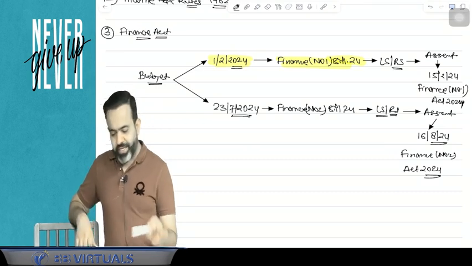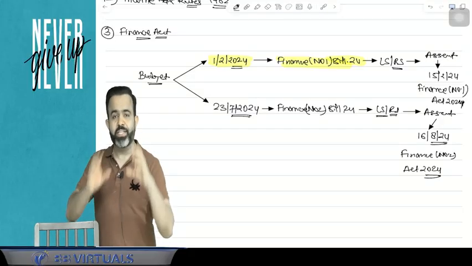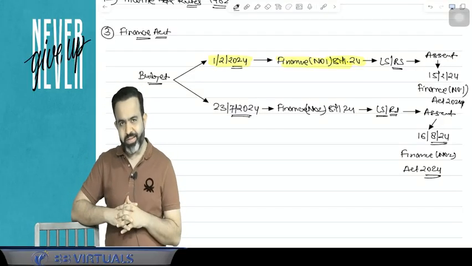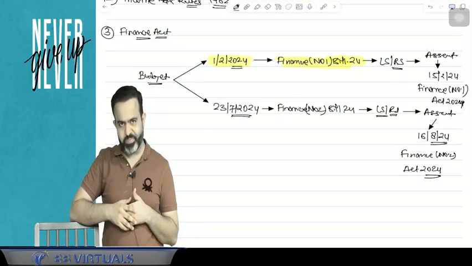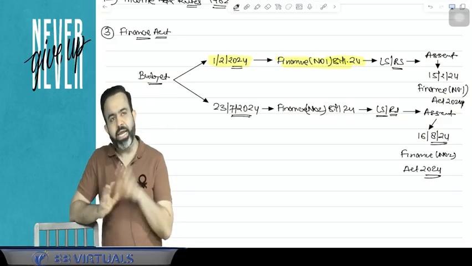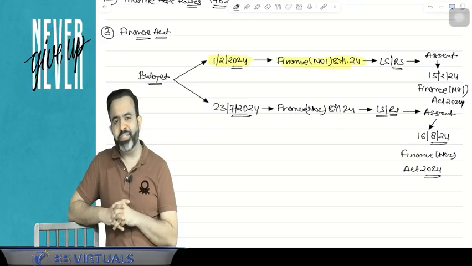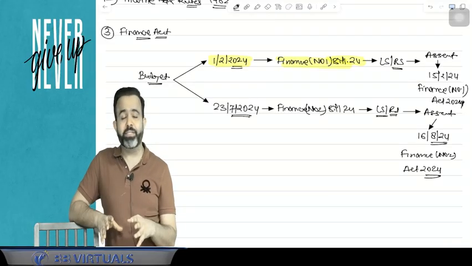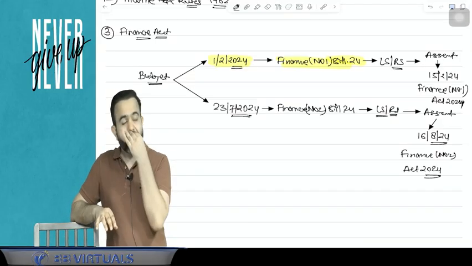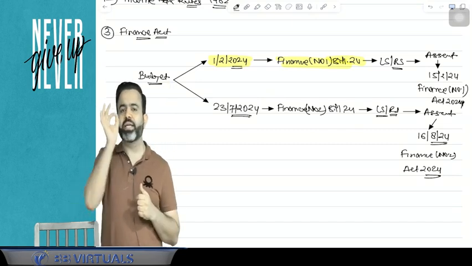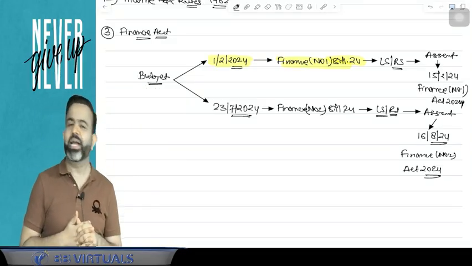So guys, every year our finance minister presents the budget. And in that budget, there is one instrument called your finance bill. And that finance bill contains all the amendments, but it is first just proposed in the budget. Means the finance minister proposes in the budget, and after that there is a discussion session in your parliament. And after the discussion session, that finance bill is passed by Lok Sabha as well as the Rajya Sabha. After that, it is signed by the president, and from the date on which it is signed by the president, that instrument is known as the Finance Act.